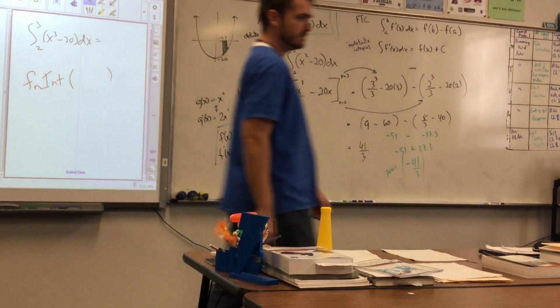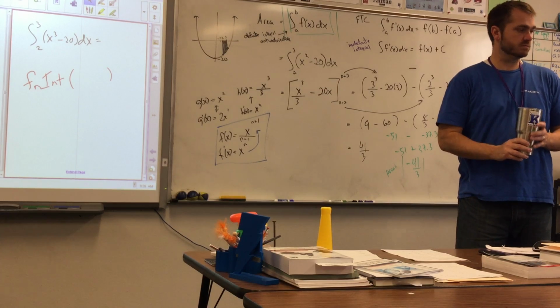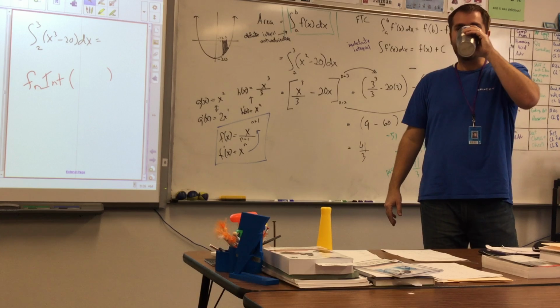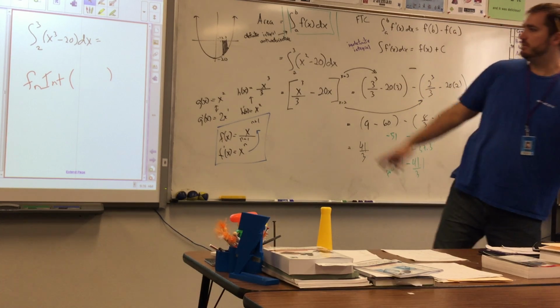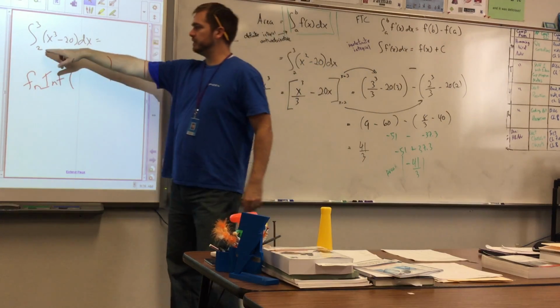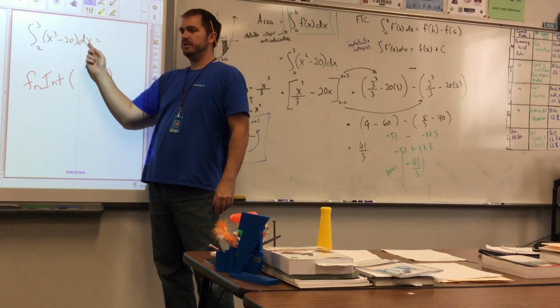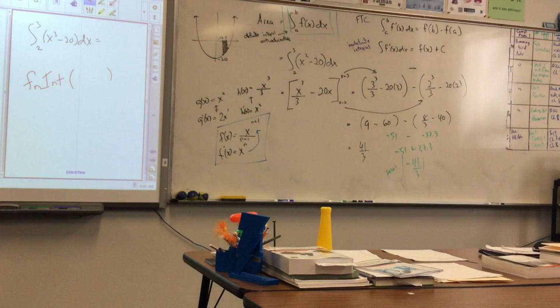Are we using the original problem? Yes, the one on the right there, since we know what the numeric answer is. So you hit the math button, then finite integral, and then plug in 2 for the lower bound, 3 for the upper bound, x cubed minus 20, and then you want to put dx. So you actually hit the x variable key, not the x.